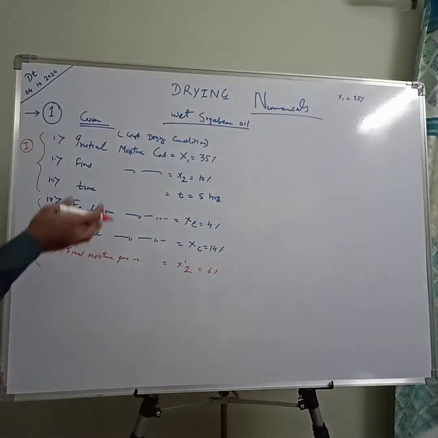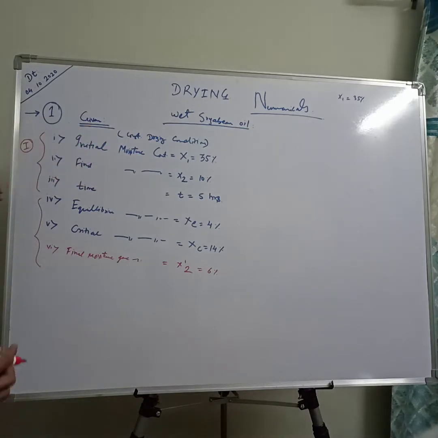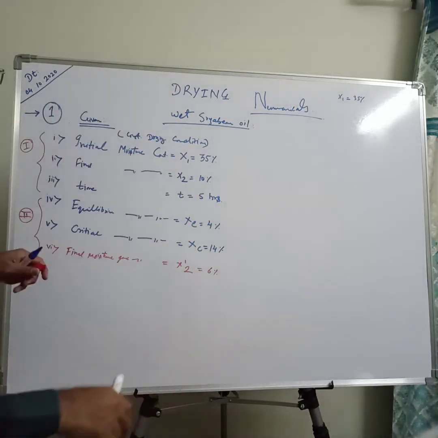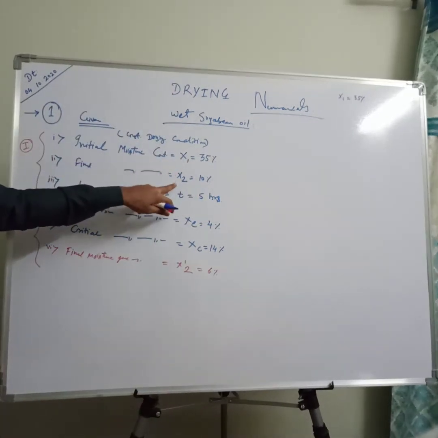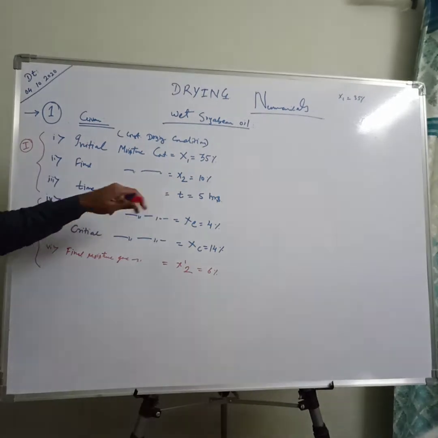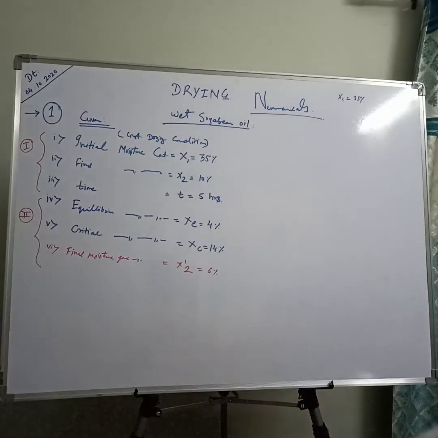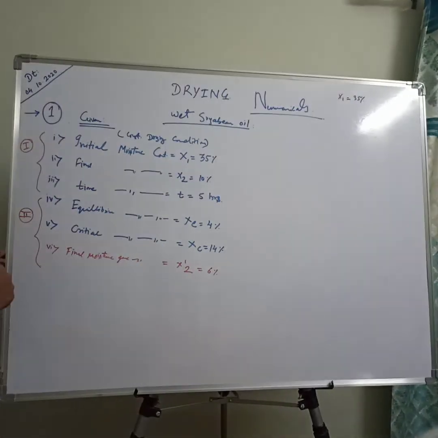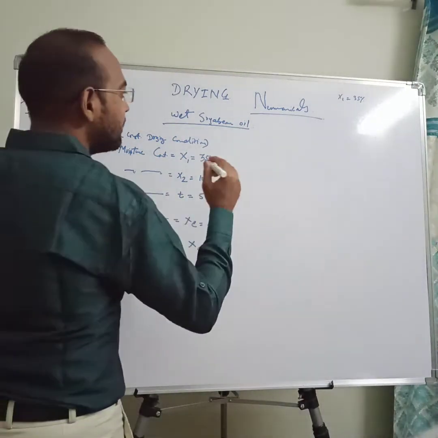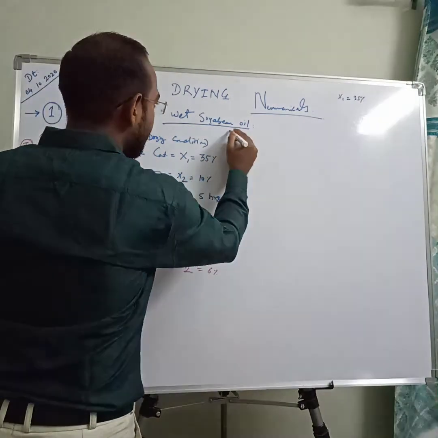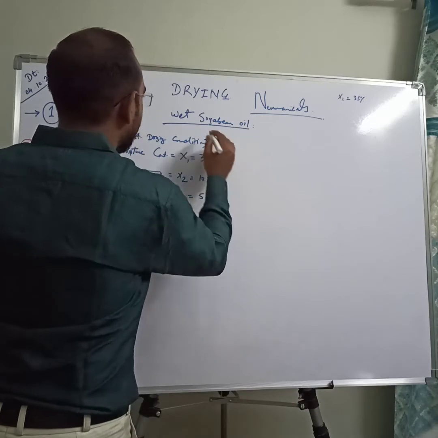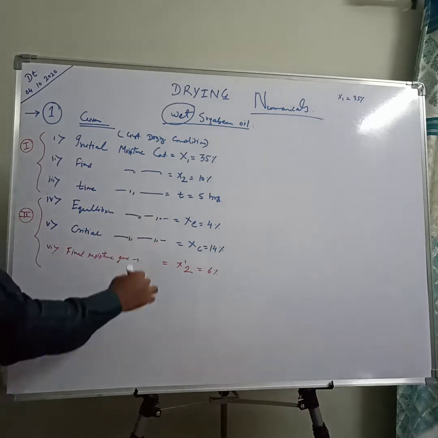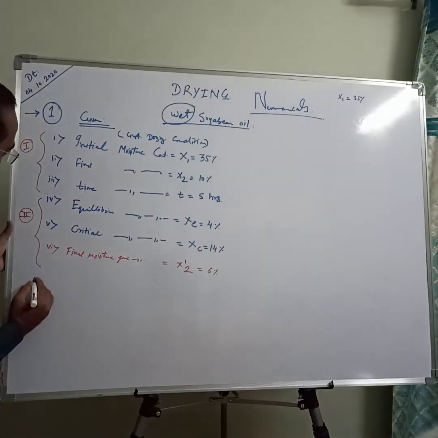So when we understand this numerical, it is divided into two parts. The first drying operation is already carried out. Initial moisture content is 35%, final moisture content is 10%, and the time required is 5 hours. All these things are already given. Before moving towards the graph, this data is given on the wet basis, so we will convert it onto dry basis.